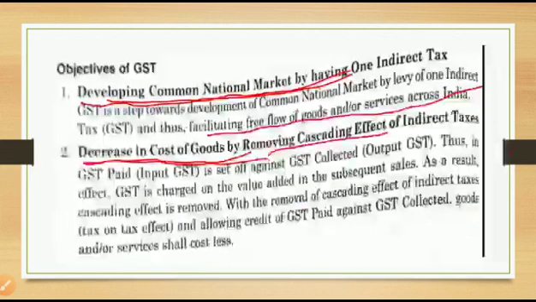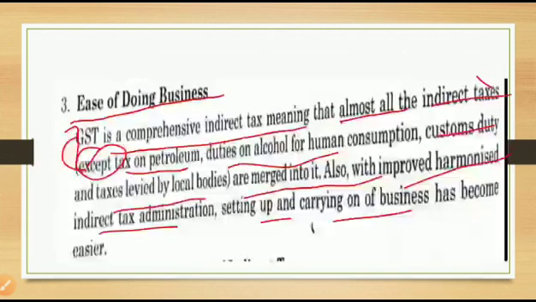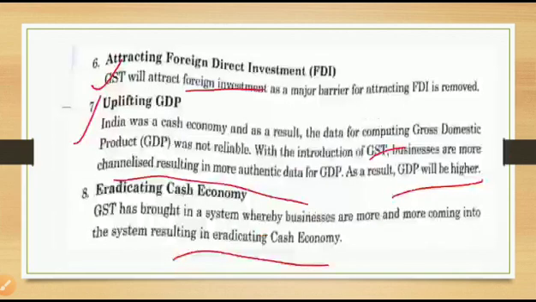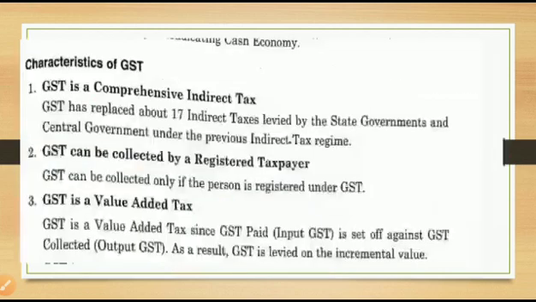First one is developing a common national market. Next one is decrease in cost of goods. How is the cost of goods decreased? By removing the cascading effect of indirect tax. Then next one is ease of doing business. Fourth one, simplifying compliance of indirect tax. Fifth one, better and effective indirect tax management, then attracting foreign direct investment, uplifting of GDP, then eradicating the cash economy. So these are the different objectives of GST.